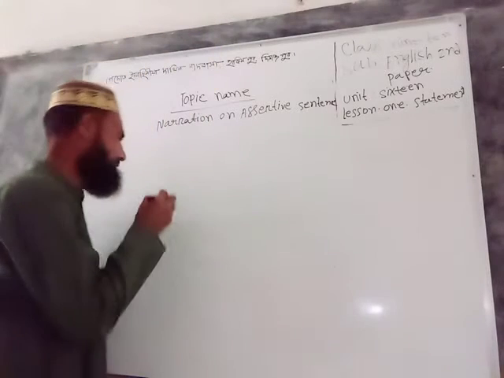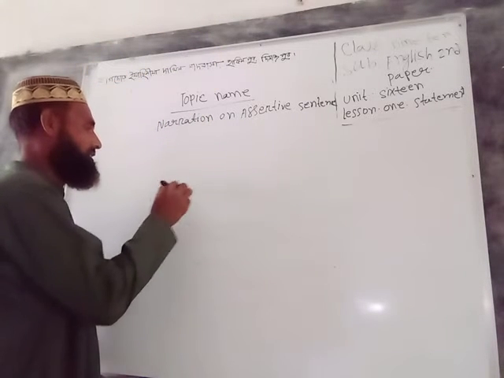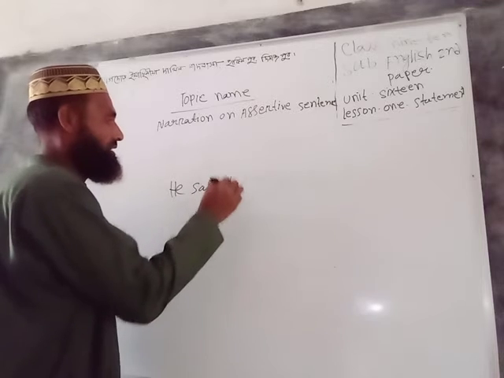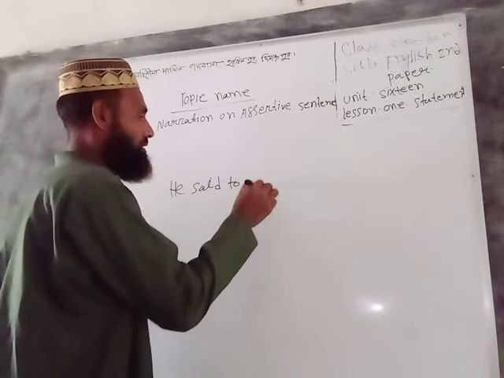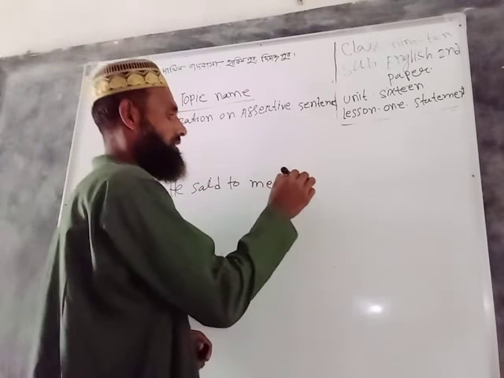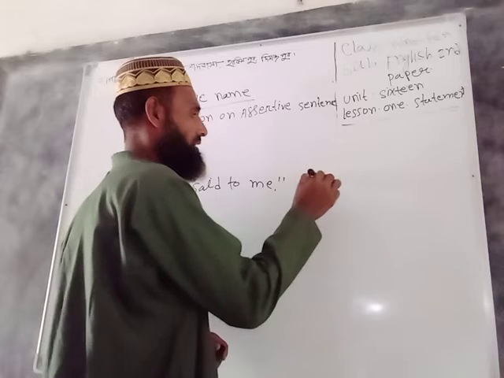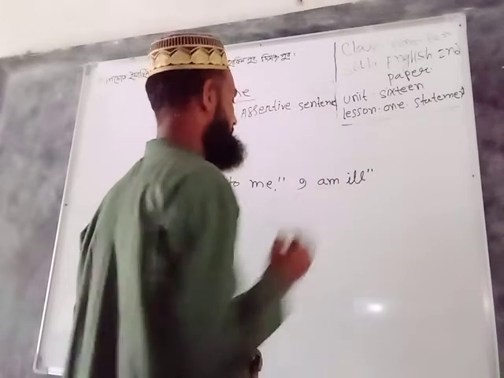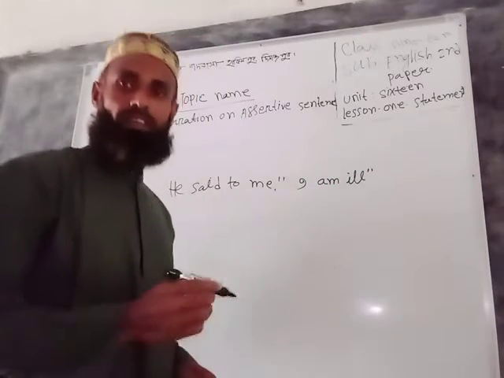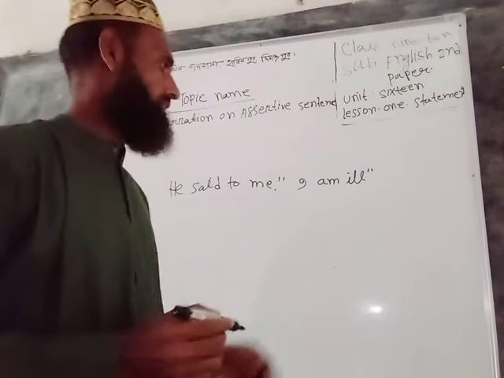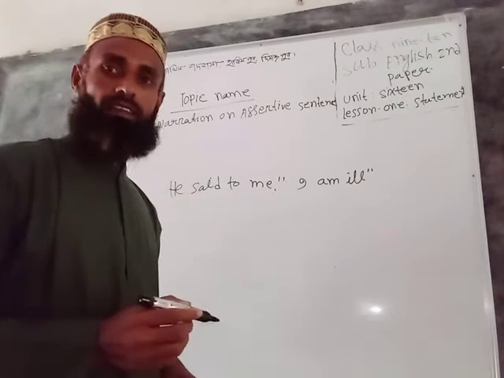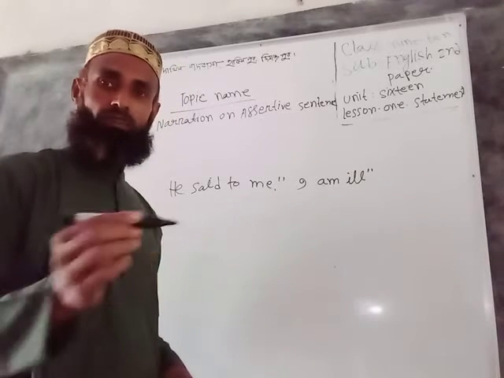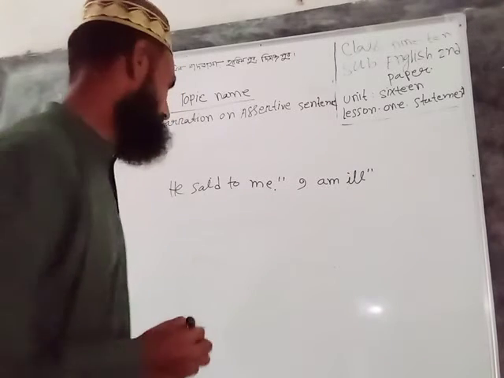Example: He said to me, I am ill. He said to me is the reporting verb and I am ill is the reported speech. Here I shall use that in lieu of inverted comma.